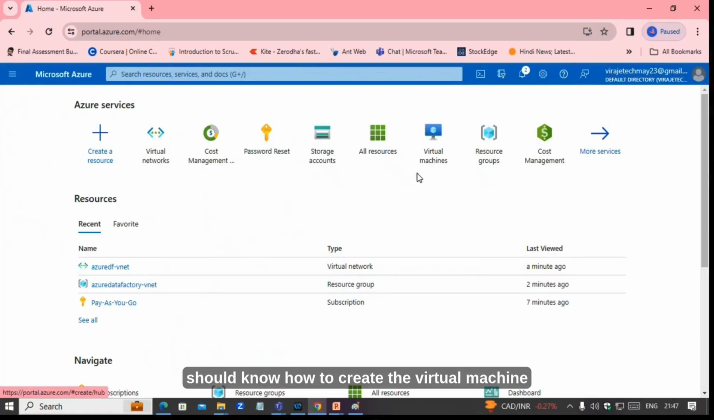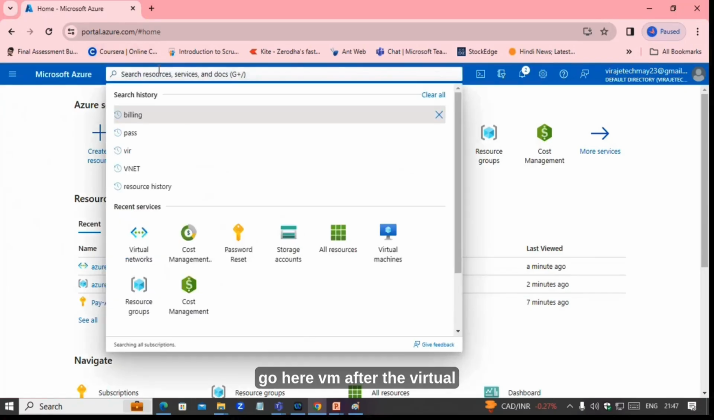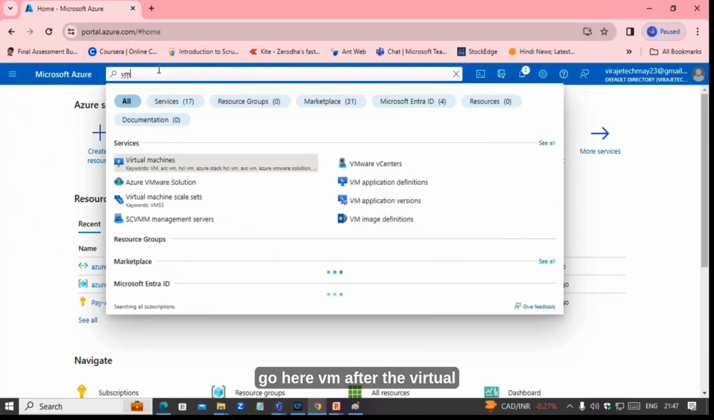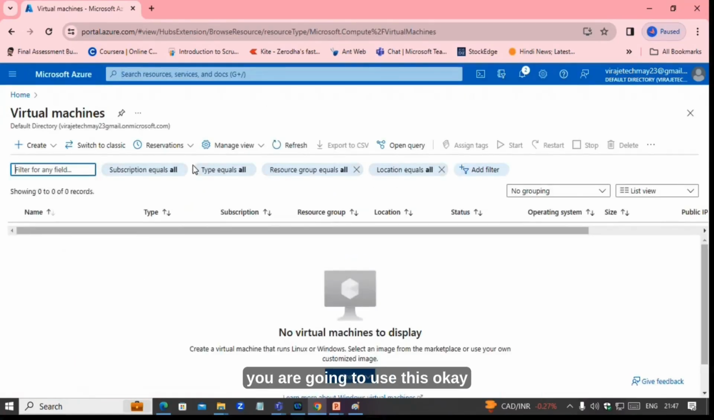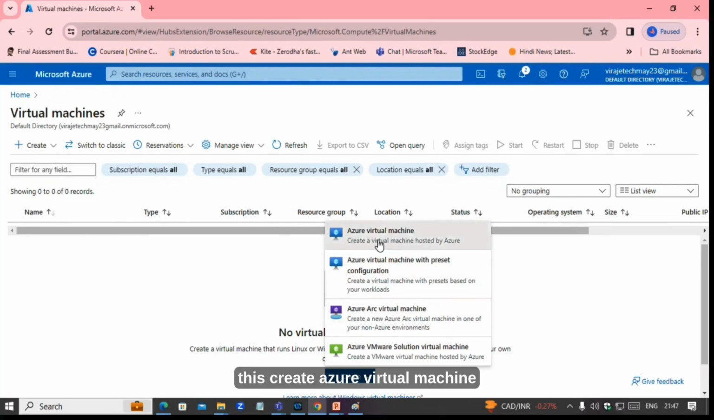So you should know how to create the virtual machine. Okay. So we will go here, VM. After the virtual network, how to create a VM, because every time you are going to use this. Okay. We can go to this home, virtual machine. Click on this create Azure virtual machine.